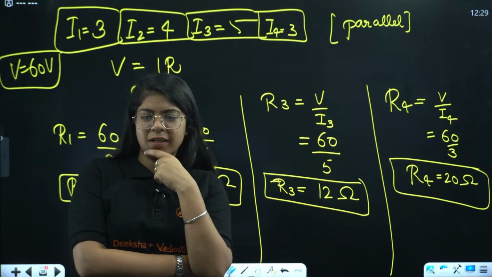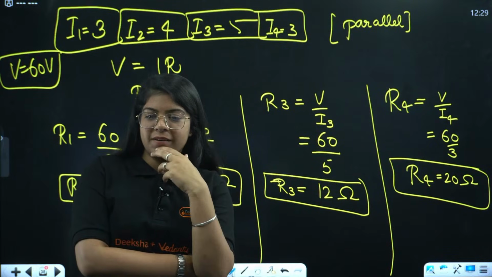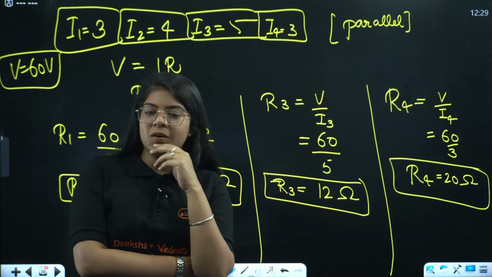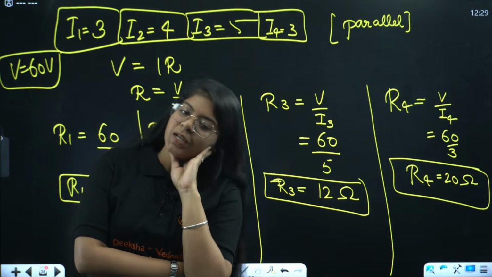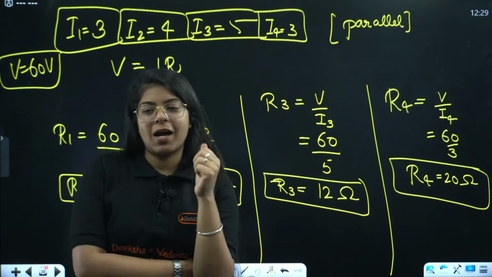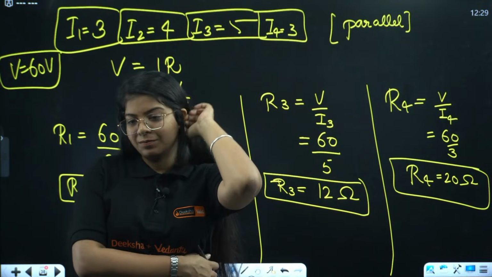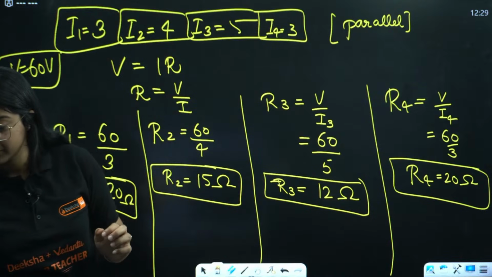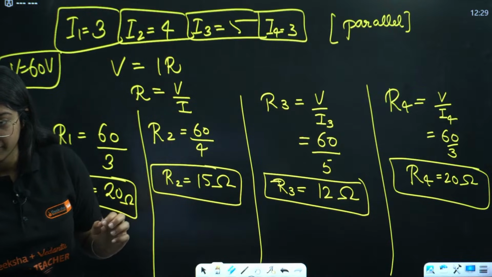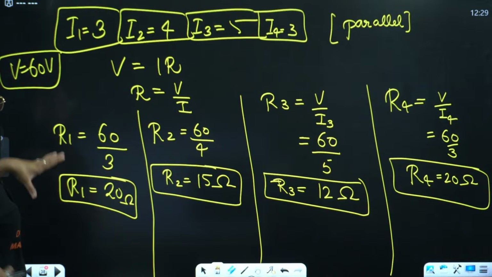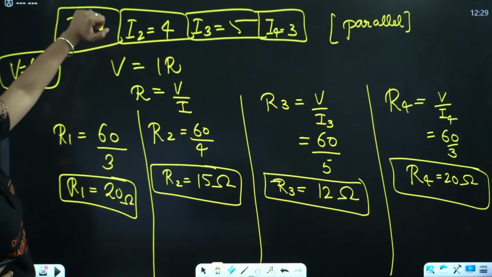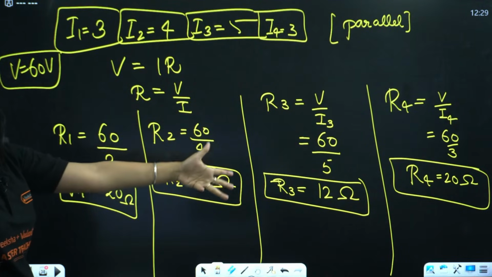right? What is wrong, Joseph? Hi Zoya, how are you? Okay, wrong, I get it, but what is wrong? You have to write it, right? 60 by 3 is 20, 60 by 4 is 15, everything is right.